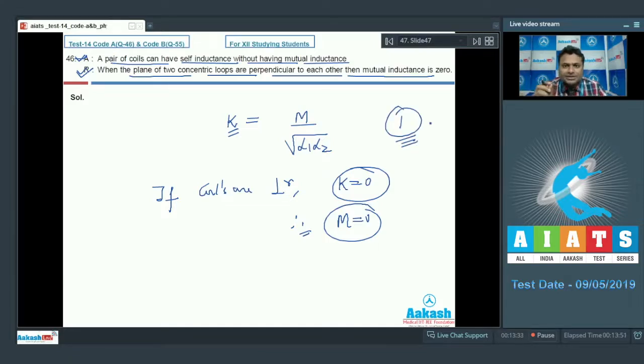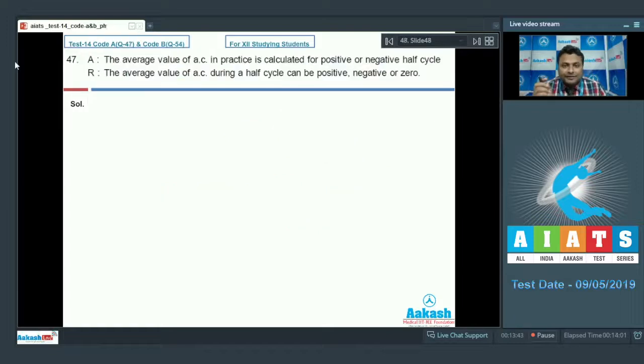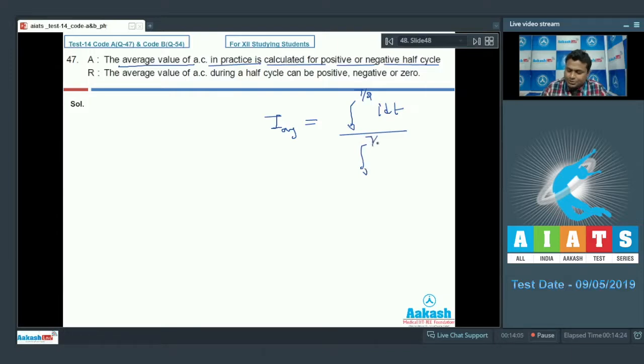Move on to the next, that is 47 number. Question number 47, everyone. The average value of AC in practice is calculated for positive or negative half cycle. Definitely it is true, it is completely true. I average we have written as 0 to T by 2 I dt upon 0 to T by 2 dt. So this is the expression for average value, and therefore assertion A is correct.